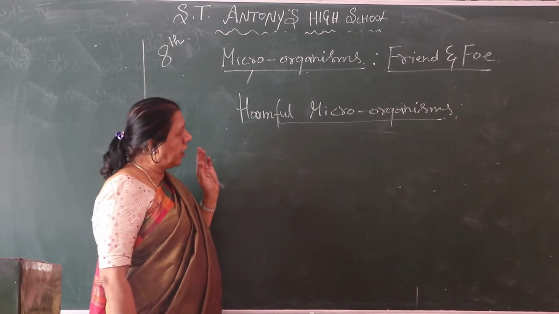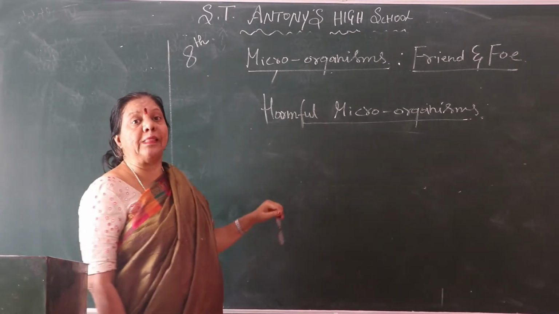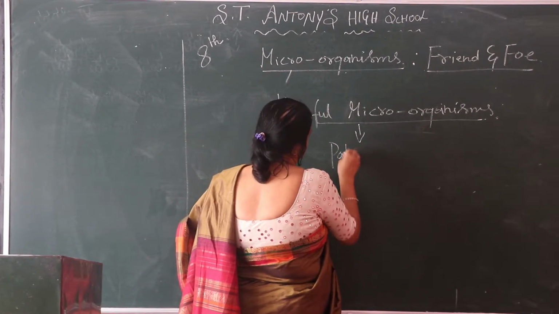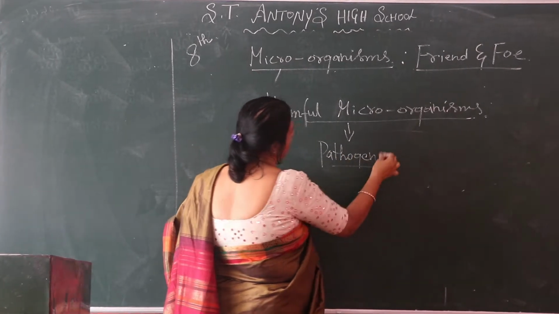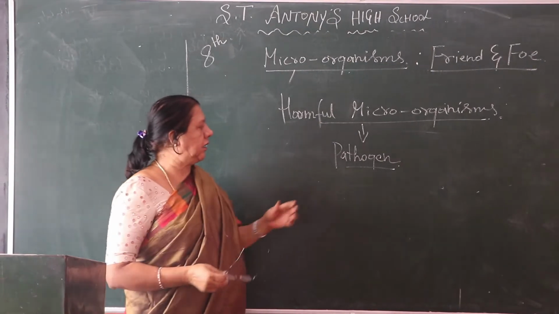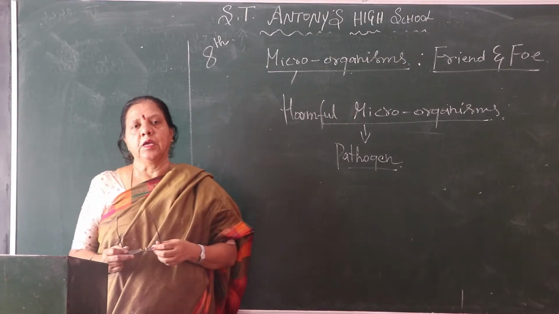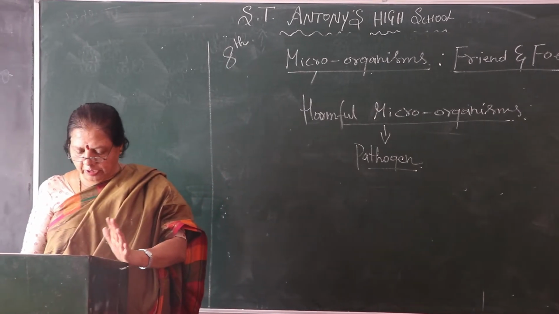See, this harmful microorganism, call it a pathogen. What do you call this? Pathogen. What do we call these microorganisms that cause trouble? We call them pathogens. These pathogens, harmful microorganisms, cause many diseases in many ways.